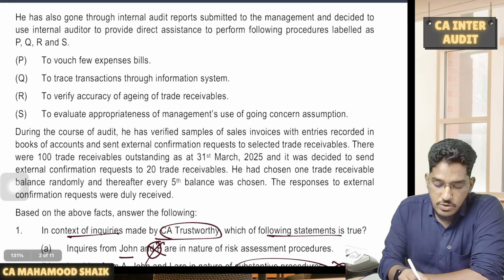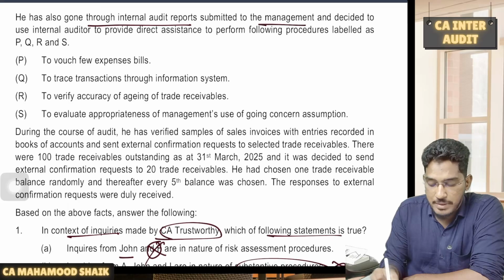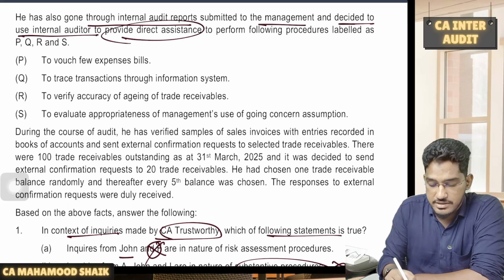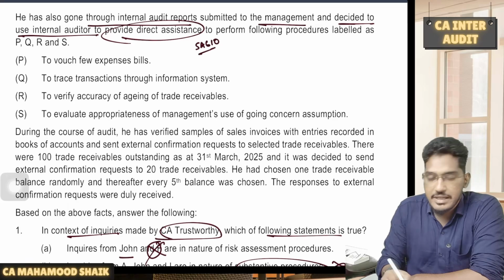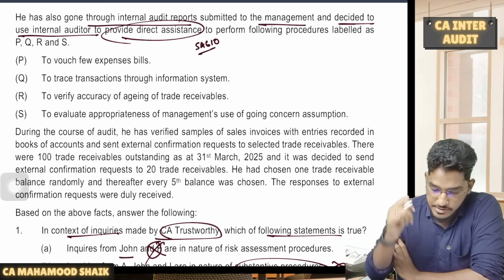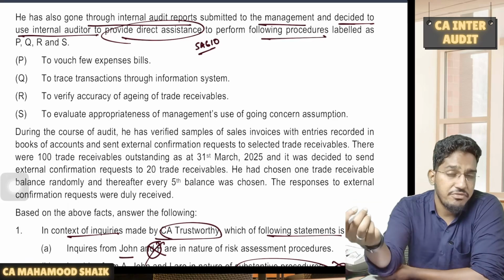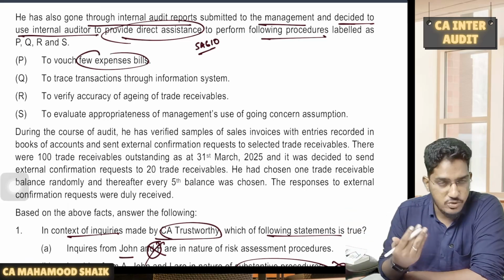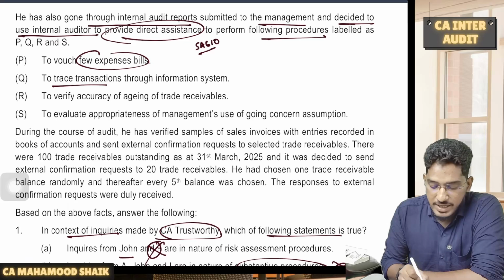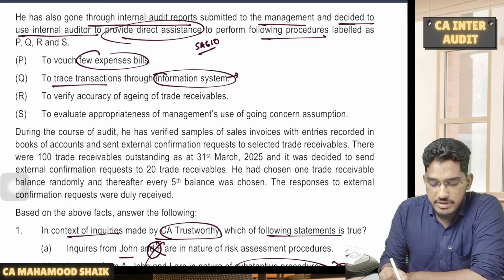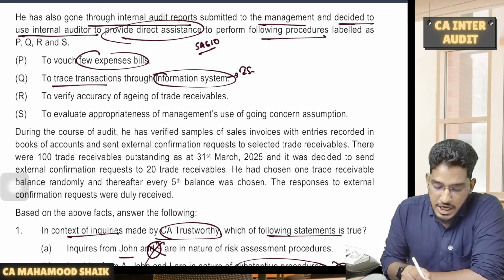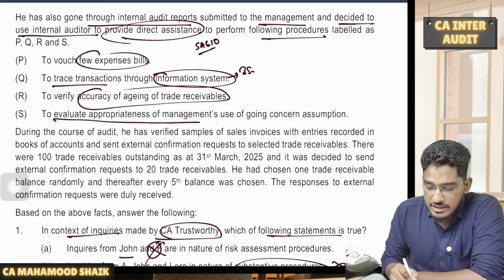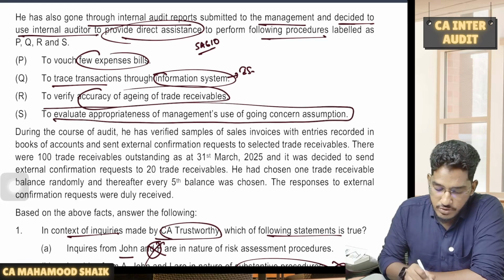Next. He has also gone through internal audit reports submitted to the management and decided to use internal auditors to provide direct assistance, SA 610. So he decided to make use of internal auditors for direct assistance to perform the following procedures. Different procedures he wants to allocate. What are they? To watch a few expense bills, basically to verify the expense bills. To trace transactions through the information system, basically verifying the transactions in the information system. To verify the accuracy of aging of trade receivables, yes, fine. To evaluate the appropriateness of management's use of going concern assumption.